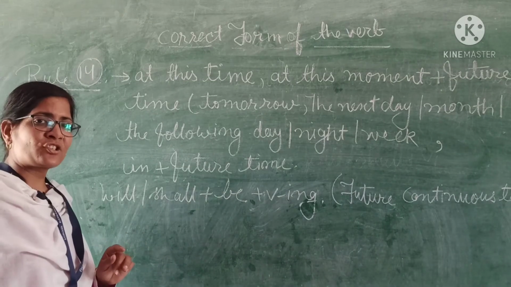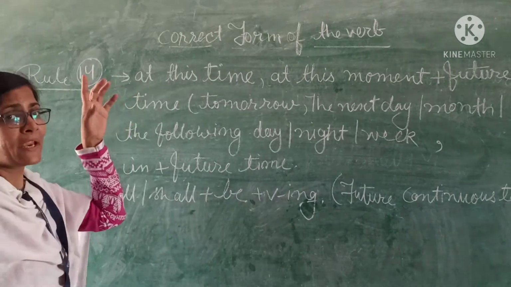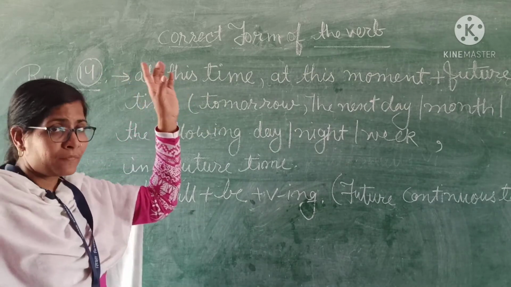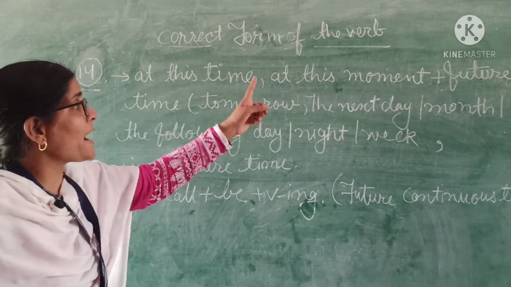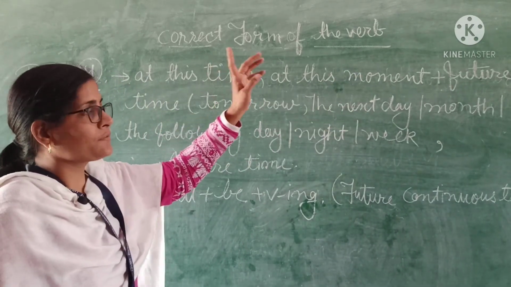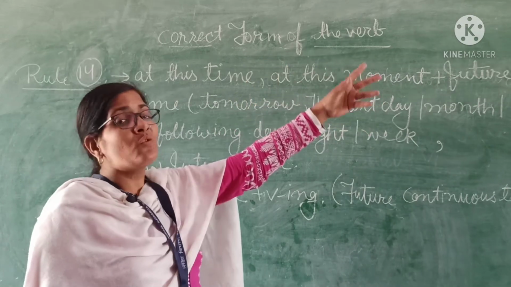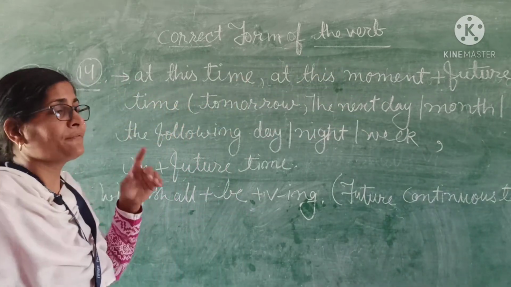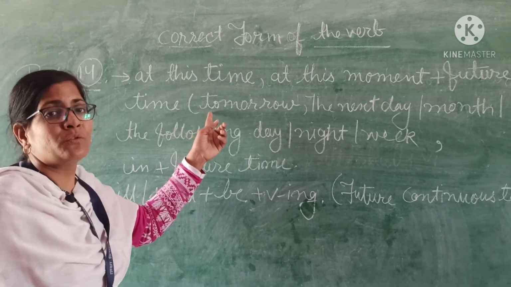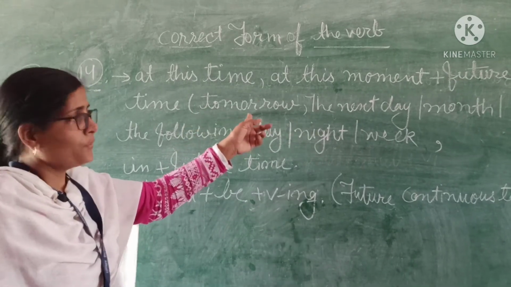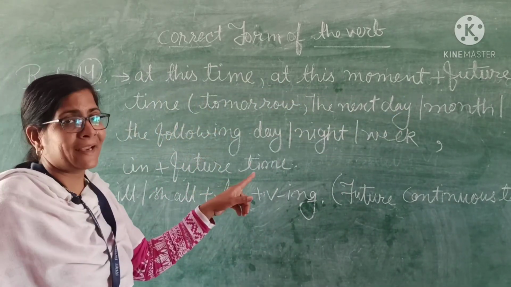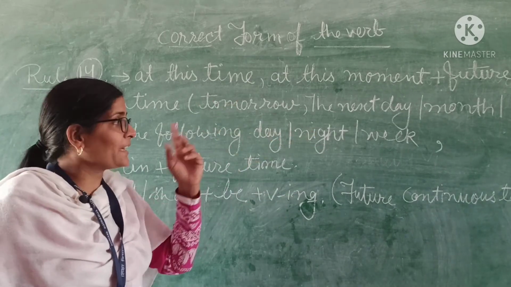Students, the next rule says if there is at this time adverb, and if there is at this moment plus future time, if there is at this time plus future, if there is at this moment plus future time, and what does the future time indicate? The words used to indicate the future time are tomorrow, the next day, next month, next year, the following day, the next night, the next week. Okay?